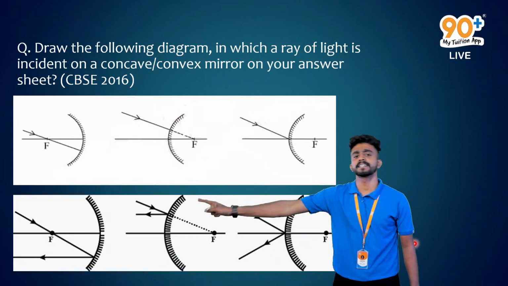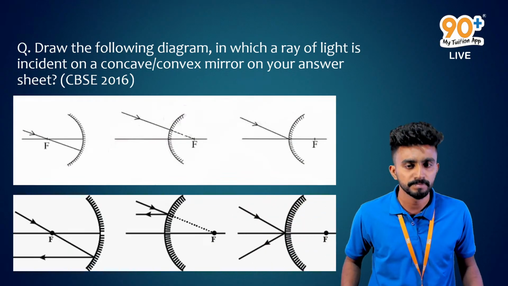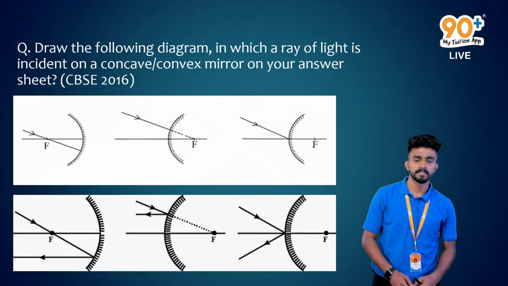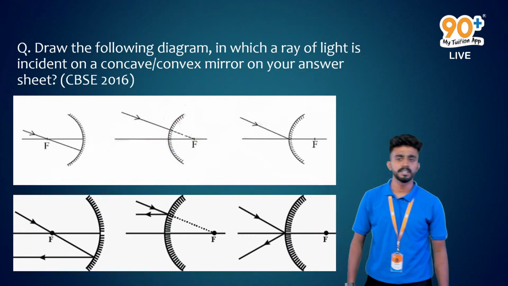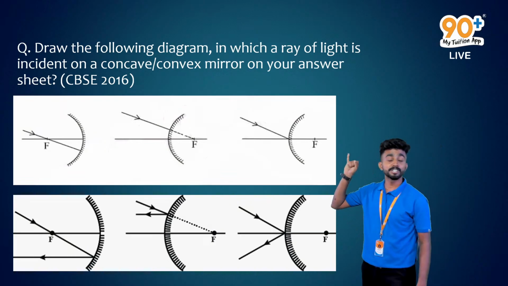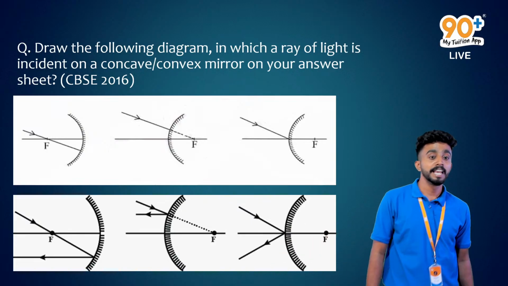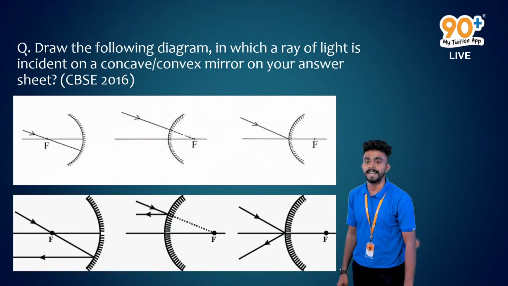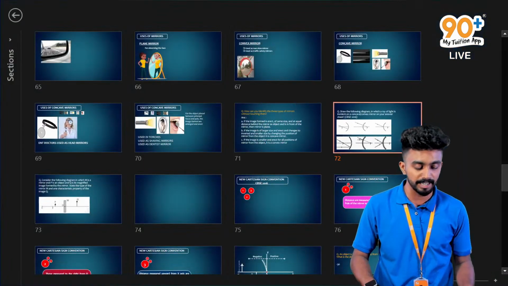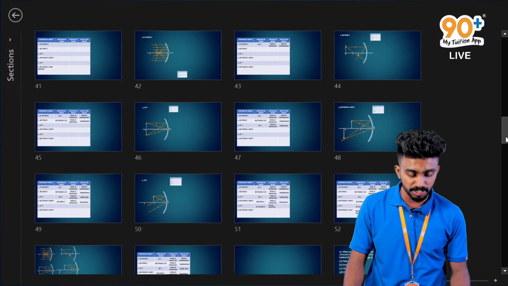So why are we getting the reflected ray like this in the second case, second diagram? Because it's a convex mirror. Based on the rules of image formation in the case of a convex mirror, if the incident ray of light appears to pass through the principal focus, obviously it will reflect back parallel to the principal axis.